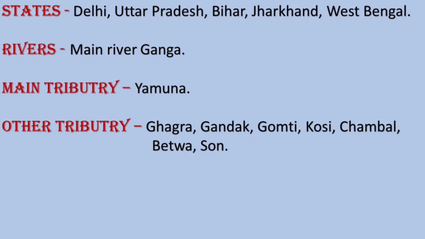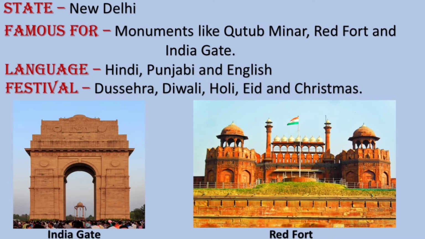The first is New Delhi. New Delhi is the capital of India and it is famous all over the world for its monuments. What are these monuments? These are Qutub Minar, Red Fort, India Gate, etc. Languages spoken in Delhi are Hindi, Punjabi and English. The main festivals of Delhi are Dasara, Diwali, Holi, Eid and Christmas.